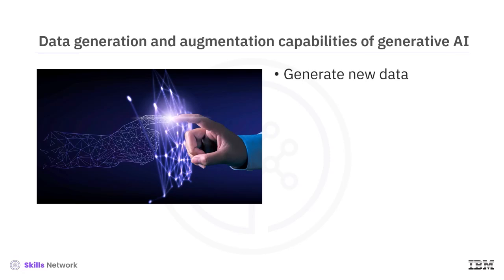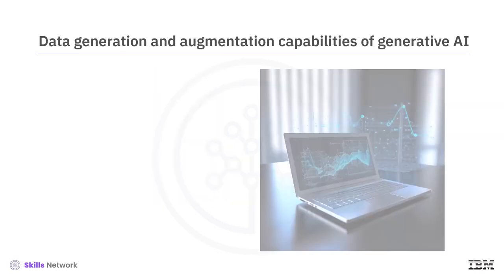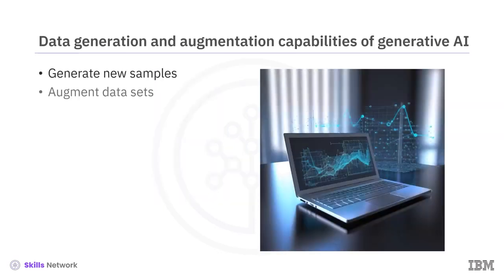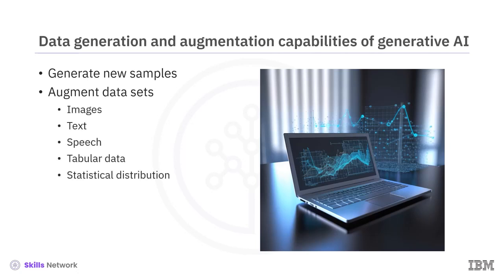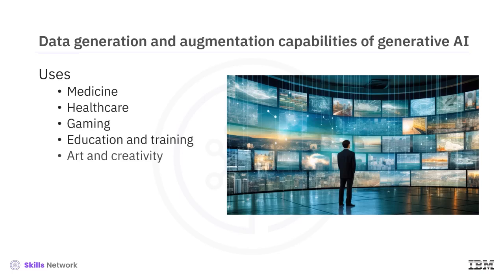Generative models can generate new data and augment existing data sets. Generating synthetic data sets helps increase the diversity and variability of the data, leading to more robust and effective performance. These models can generate new samples and augment data sets for images, text, speech, tabular data, and statistical distribution, time series data, finance, and more. The data generation and augmentation capabilities of generative AI have applications in medicine, healthcare, gaming, education and training, art and creativity, self-driving automobiles, and many more.